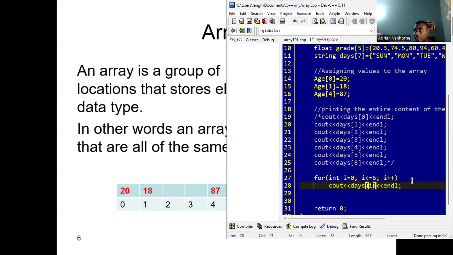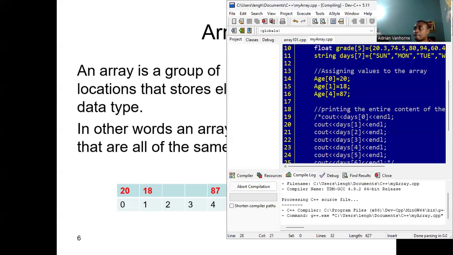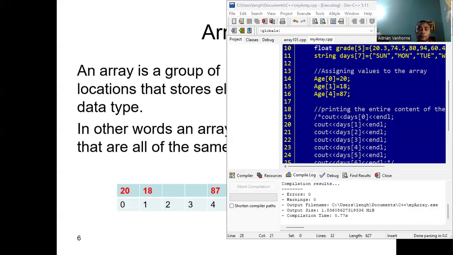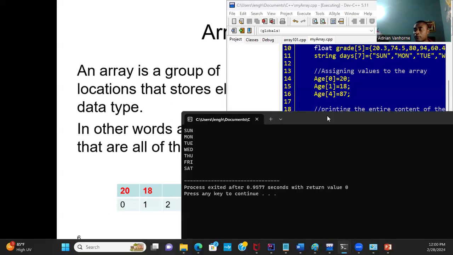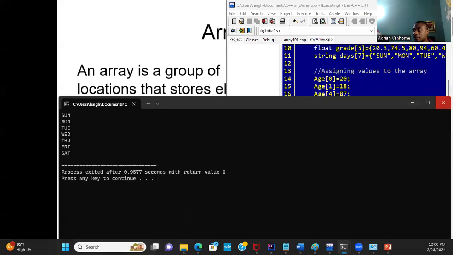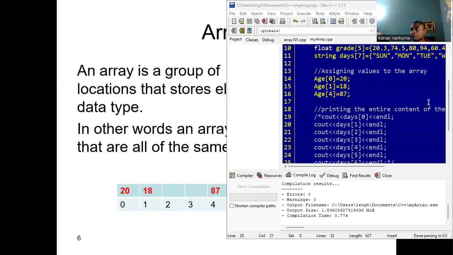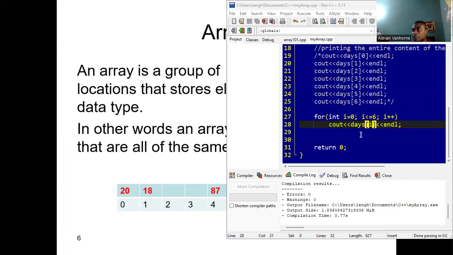And this applies to all arrays. Once you're printing out the entire content, this will work for it. It doesn't matter the amount of elements. If it's 100 elements, there's no need to have 100 different lines. The two lines will print out the entire content of the array. And there we go. Just like that, we printed out the entire content of the array. Right? It doesn't get harder than that if we wish to print out the contents of the array. All right, hope we're following that.